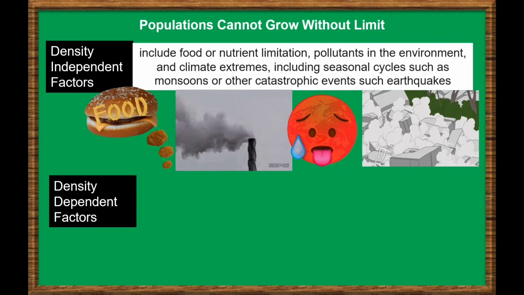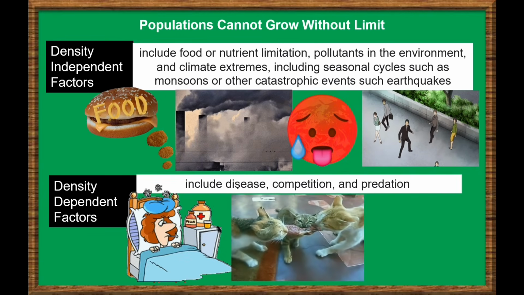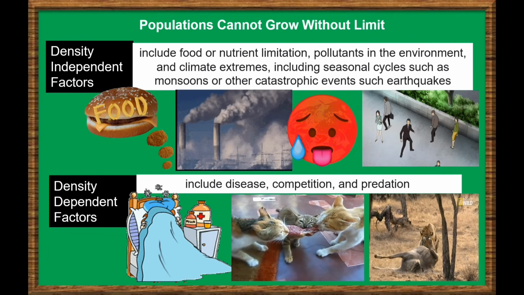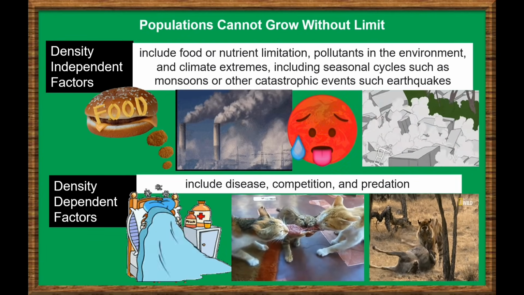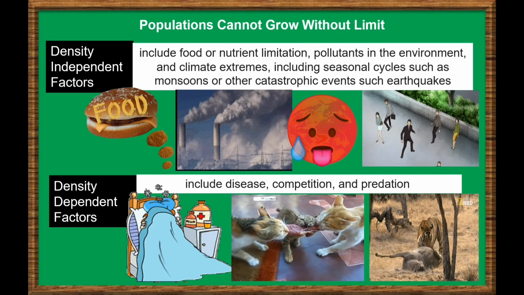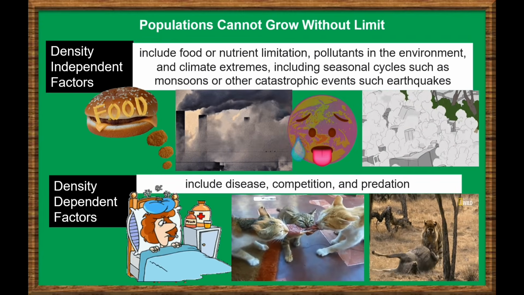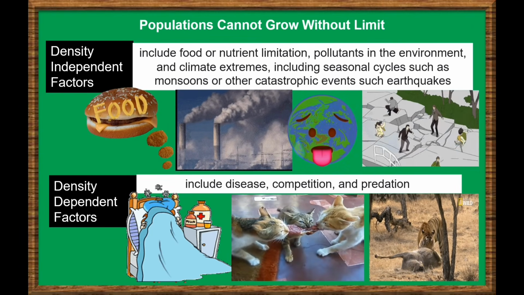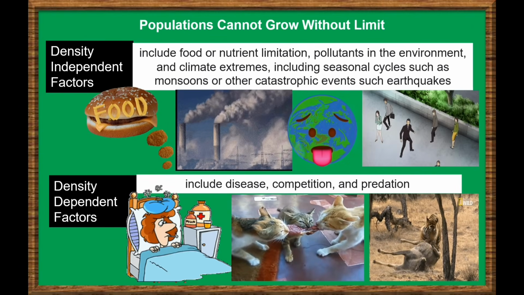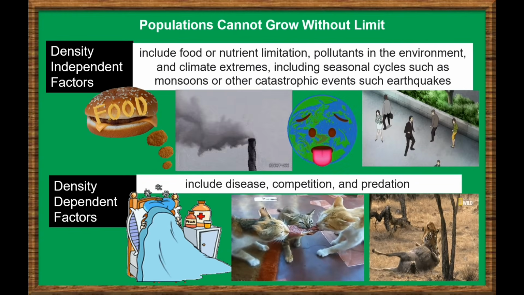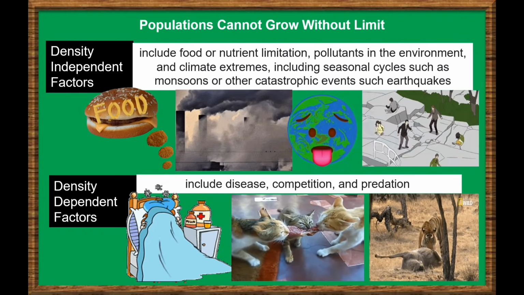While in density-dependent factors, population can be limited by diseases, competition, and predation. Density-dependent factors can have either a positive or a negative correlation to population size. With a positive relationship, these limiting factors increase with the size of the population and limit growth as population size increases.